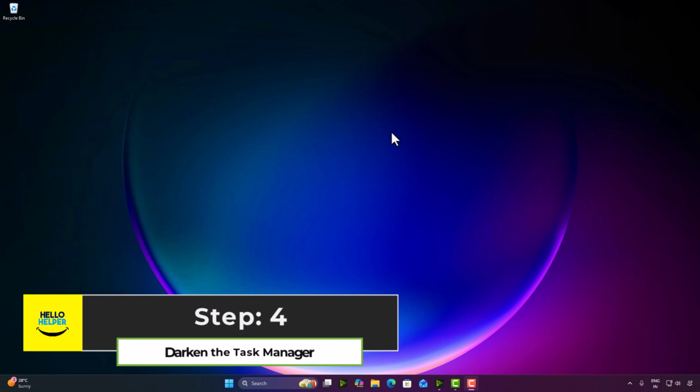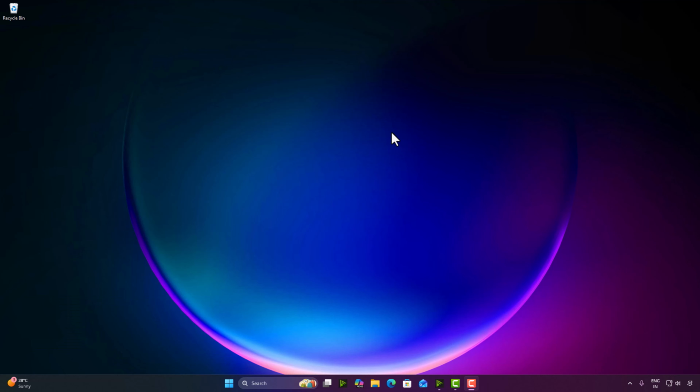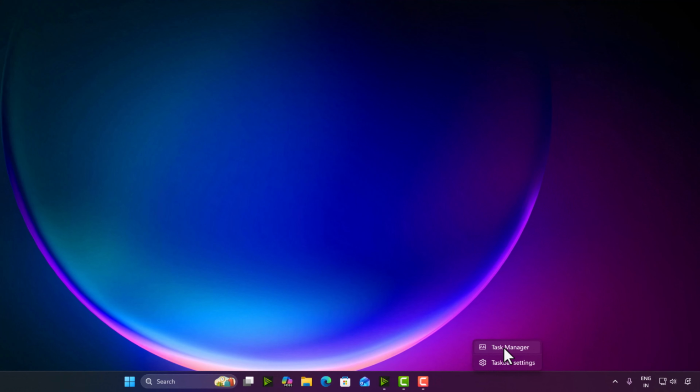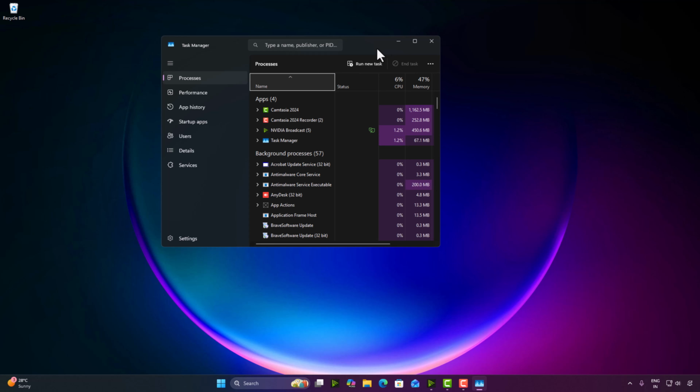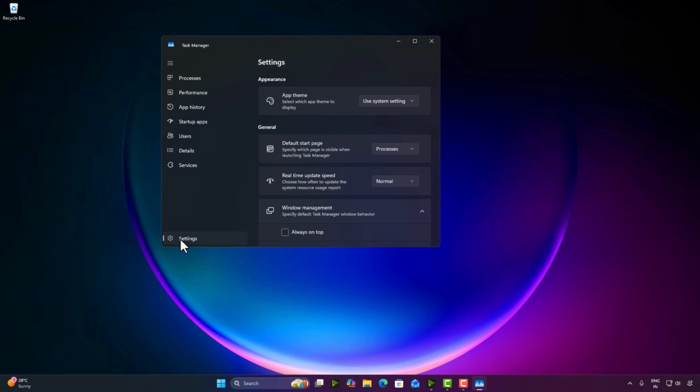Step 4, darken the Task Manager. In the latest Windows 11 update, Task Manager now supports dark mode too. Open Task Manager: you simply right click on your taskbar and then you will see Task Manager. You simply click on it and here you can see this is my Task Manager. Then click on the Settings button which is available over here, and now you can see the appearance settings showing.